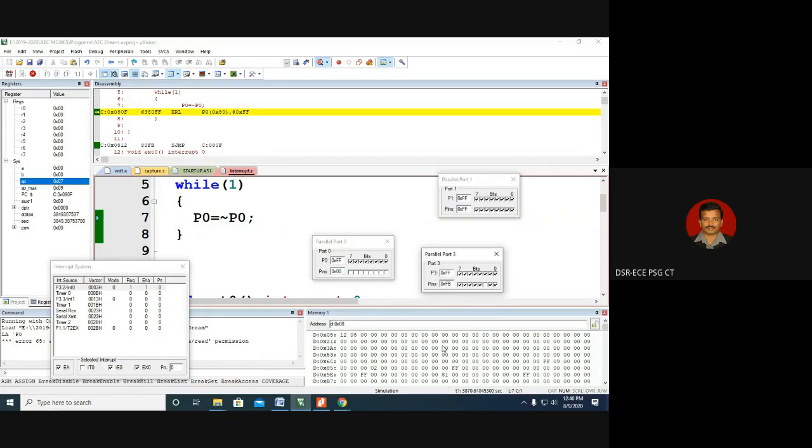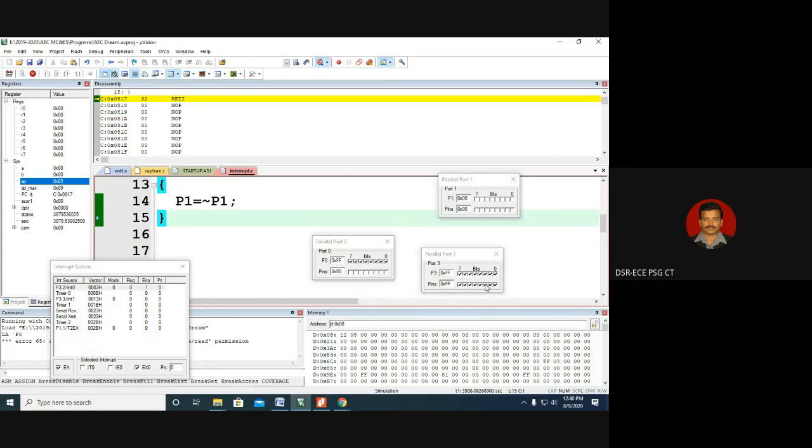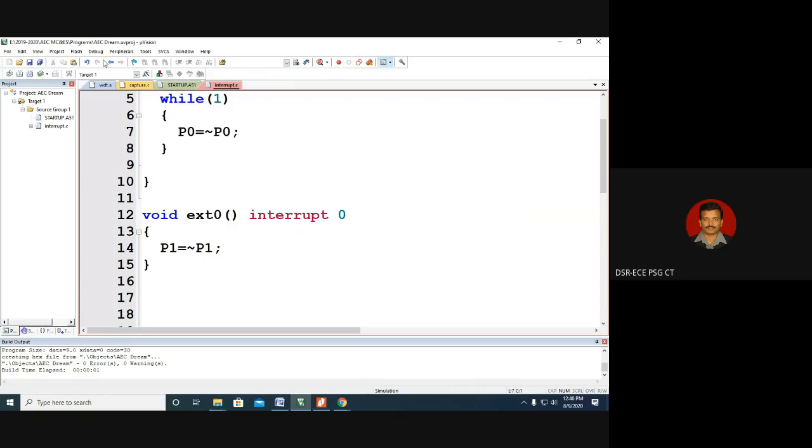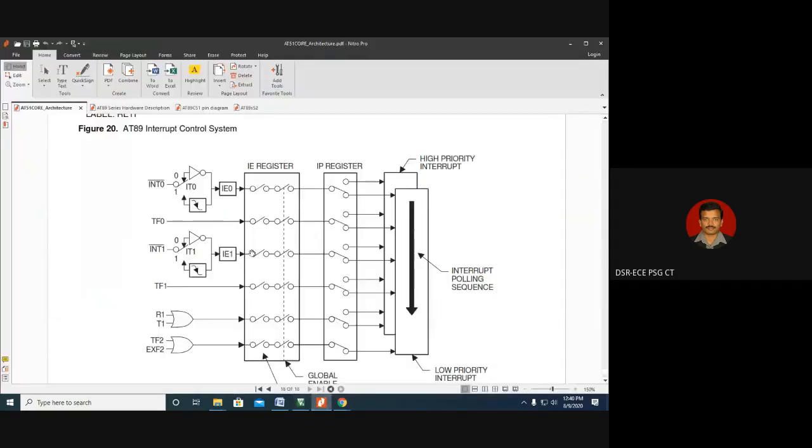And as we discussed already, the level triggered interrupt will work for as long as the application demands. That has been discussed, I think. It is 100% clear because it is simulated. And because there is a hardware interrupt, there is one more segment pending. We'll do that also. So there is an edge triggered interrupt. How do we enable the edge triggered interrupt?